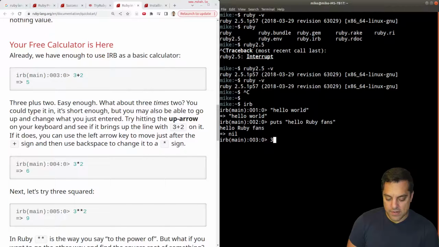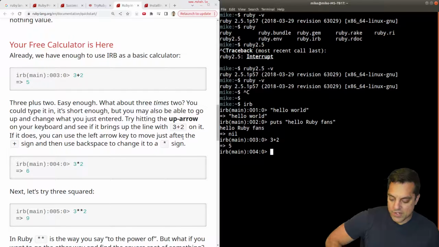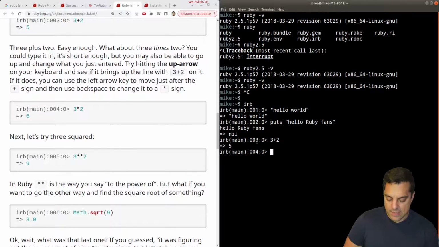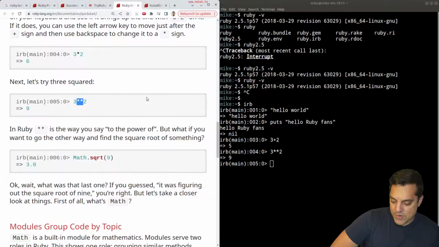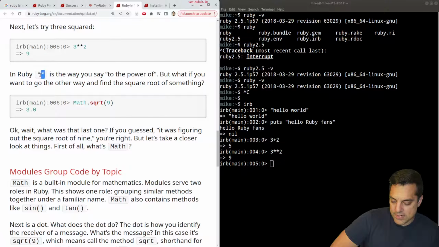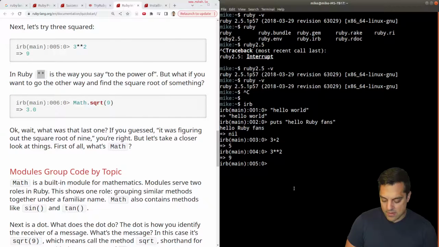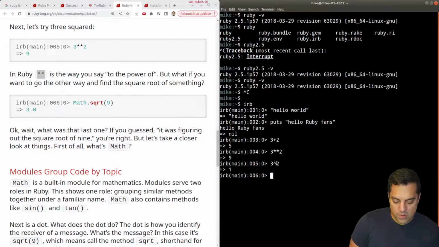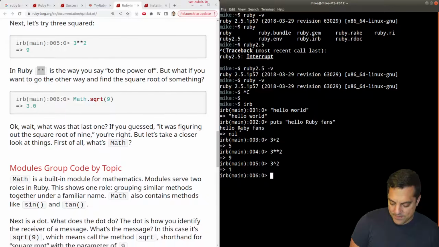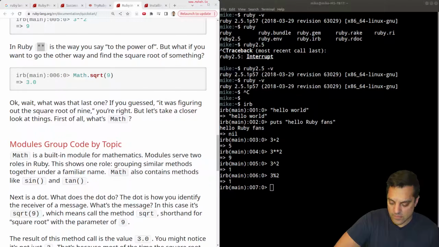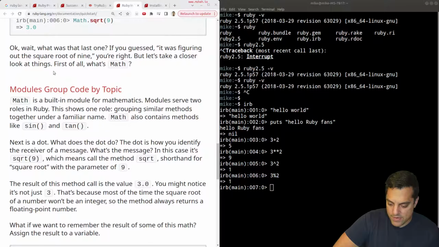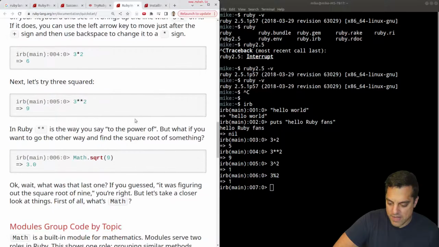Okay, so we got our calculator here. Can do various operations. That makes sense. And then for squaring, I believe that's similar to Python and other languages. A lot of languages have done this, using two times symbols instead of the exclusive OR operator. Now let's try modulus, 3 mod 2. Okay, we get 1. It seems like pretty standard math stuff here.